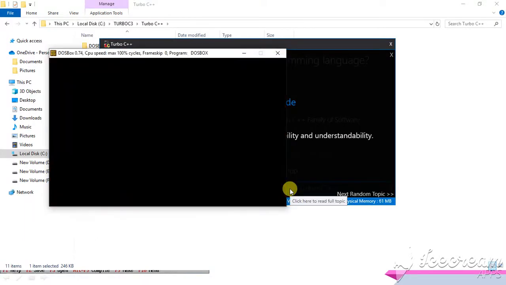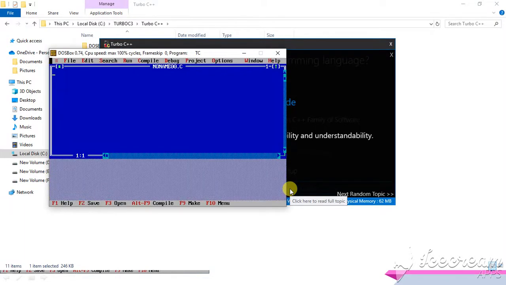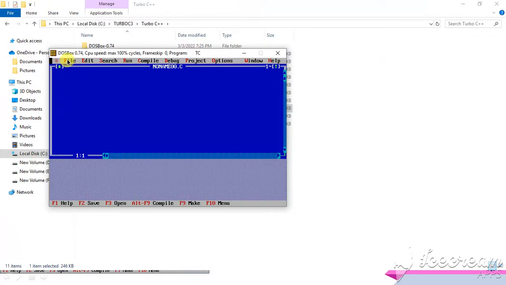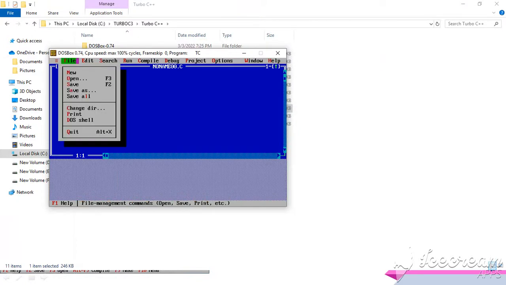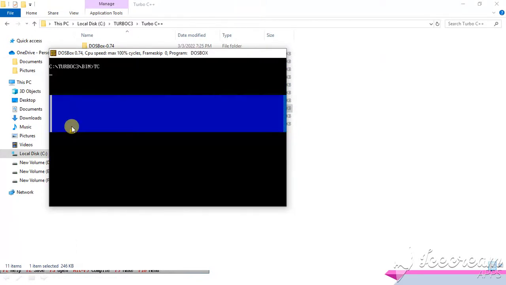From the upcoming video we'll discuss how to write C programs in Turbo C, but right now in this video we'll learn only how we can download this Turbo C from the net and install it in our laptop or desktop. So these are the steps you have to follow to install Turbo C.